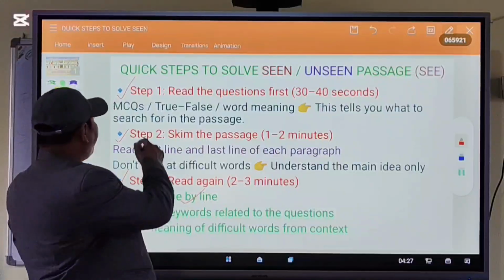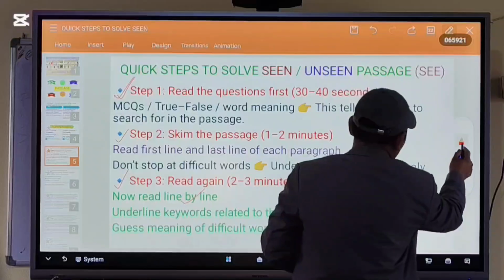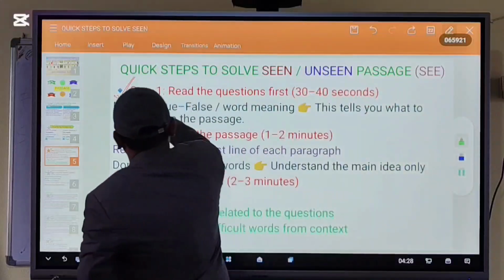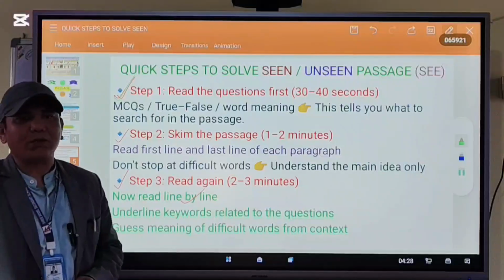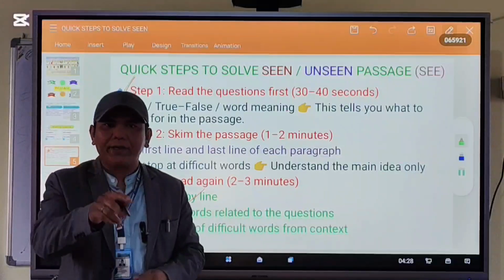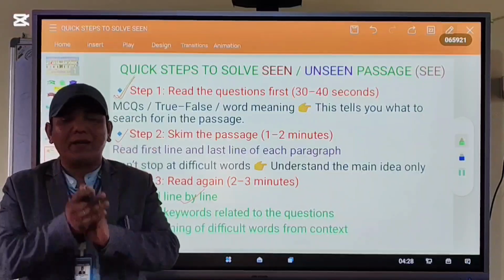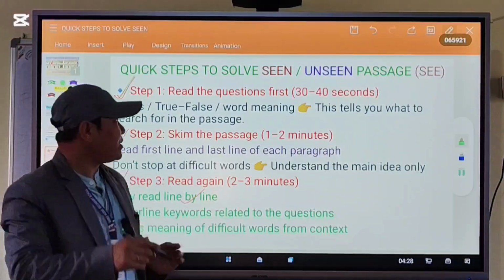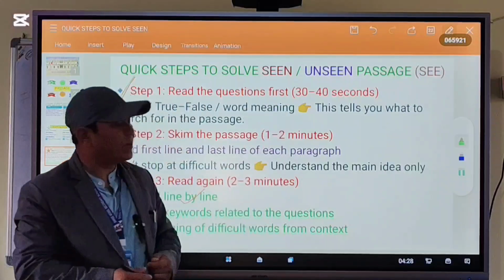Okay, the first step is read the question first. It means what? Before reading the entire passage, before reading the whole passage, read the questions first, about 30 to 40 seconds.